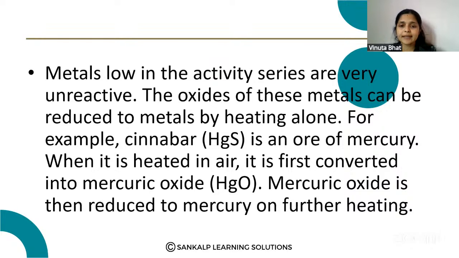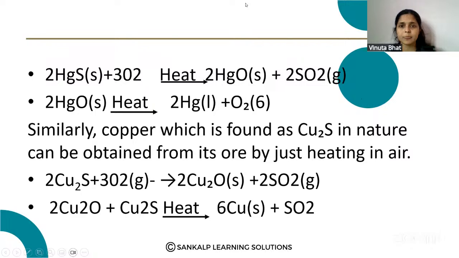When it is heated in air, it is first converted into mercuric oxide. Mercuric oxide is formed from the mercuric sulfide, and on further heating the mercuric oxide is reduced to mercury. Here, reaction with oxygen: when it is heated, it forms mercuric oxide and sulfur dioxide. When the mercuric oxide is heated, it forms mercury and oxygen.